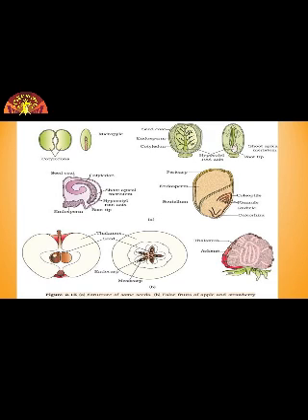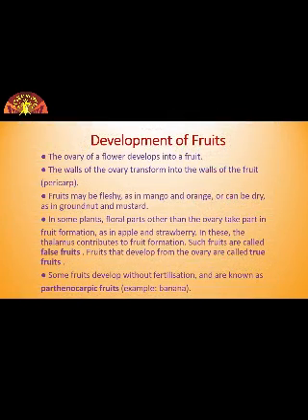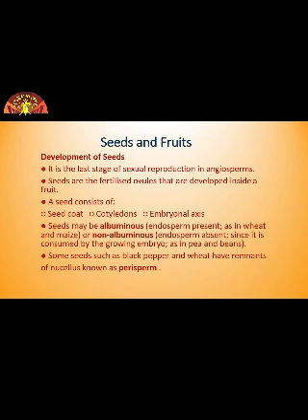Mature seeds may be non-albuminous or albuminous. Now what are albuminous seeds and what are non-albuminous seeds? Non-albuminous seeds have no residual endosperm, and it is completely consumed during embryo development, for example pea and groundnut.